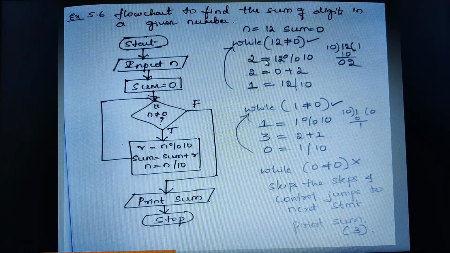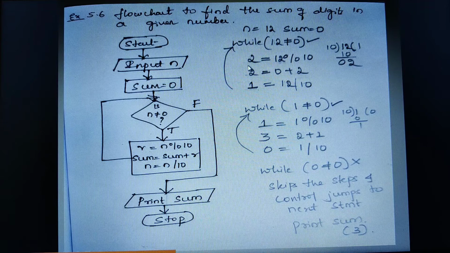Now look at here the tracing. Here the input value I have taken as 12 and sum I have taken as 0. As per this, while 12 is not equal to 0, yes, the condition is true. Then I'm substituting the value here, n mod 10, that is 12 mod 10. When I do 12 mod 10, I get the remainder as 2.